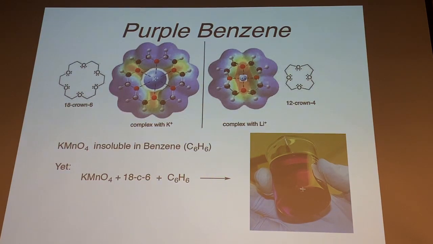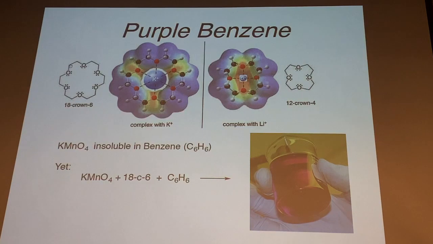This is another one to point out, just real quick. You can make these polyethers in a cyclic structure. These are called crown compounds for a good reason. You can picture that sitting on someone's head, I guess. Or you can picture a metal being coordinated right in the middle. These lone pairs are Lewis bases, and they can point right toward a positively charged metal. So here we have potassium in the middle of this crown, 18-crown-6.